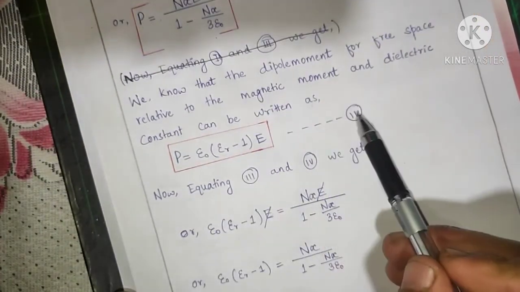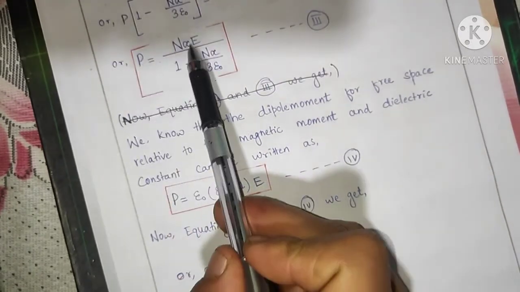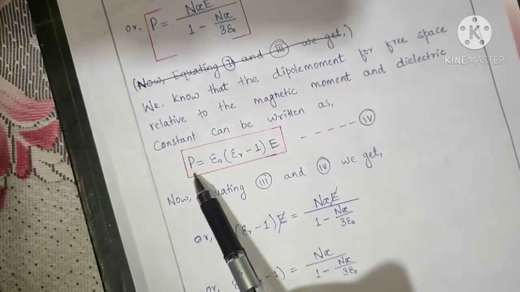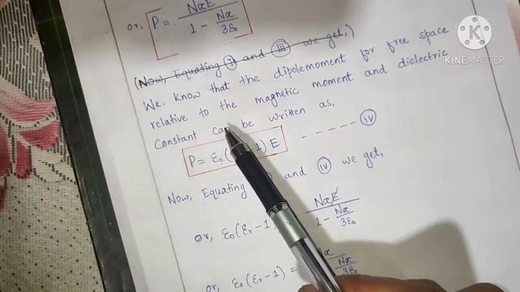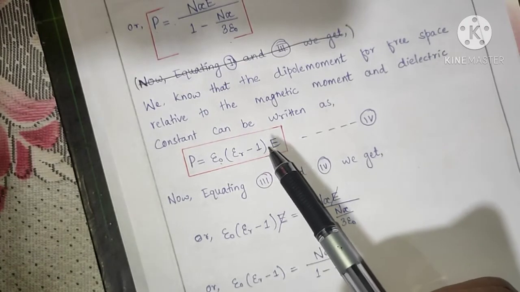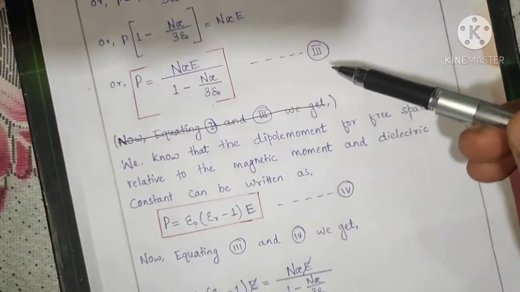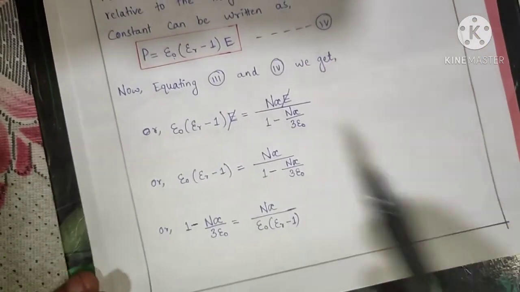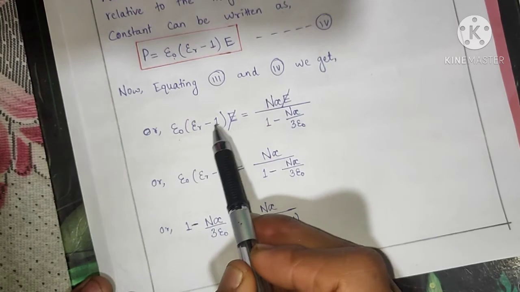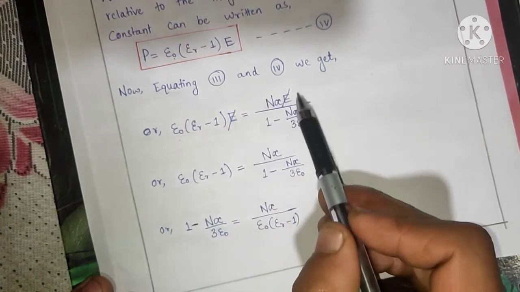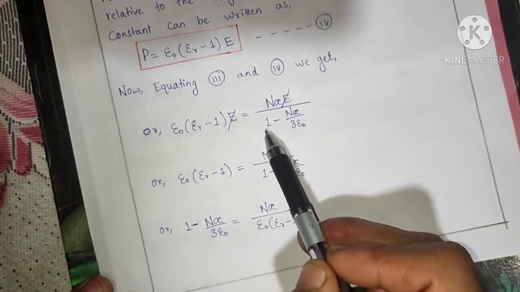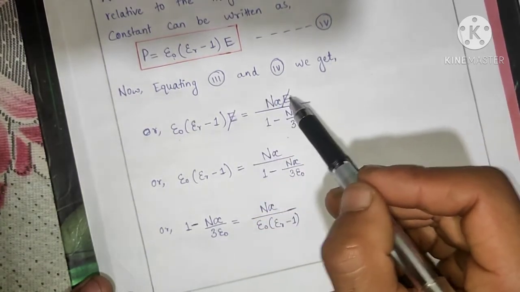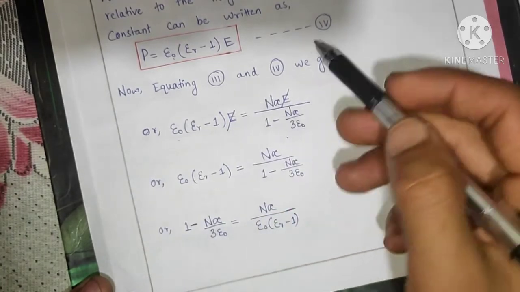Now equating equation 3 and 4. Equation 3 says P equals n alpha E divided by 1 minus n alpha by 3 epsilon naught, and equation 4 says P equals epsilon naught epsilon r minus 1 into E. Equating them, epsilon naught epsilon r minus 1 times E equals n alpha E divided by 1 minus n alpha by 3 epsilon naught. In the numerator on the RHS we have E and E on both sides, so it can be cancelled out.